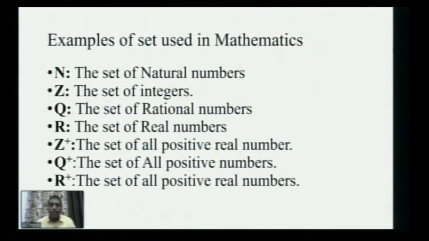So whenever in a set you find the bold letter N, you should understand that it represents natural numbers. When you see the bold letter Z, you should understand that it is the set of integers. So these notations are also very important while defining a set.